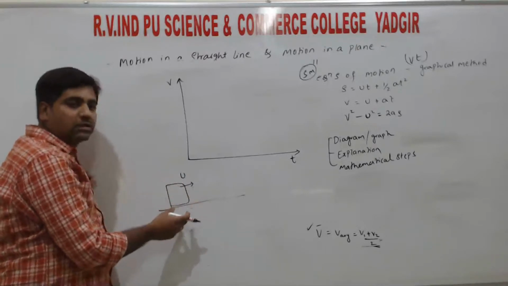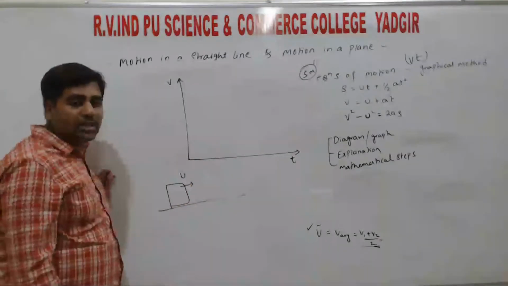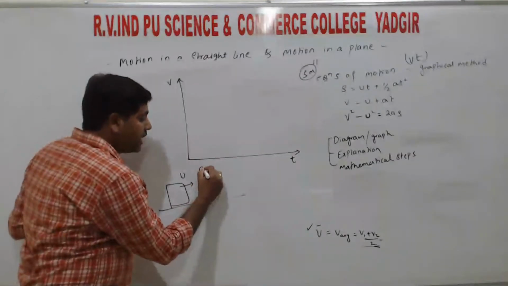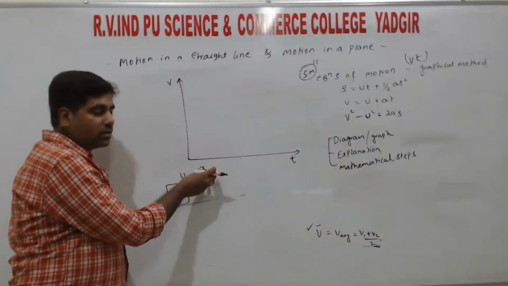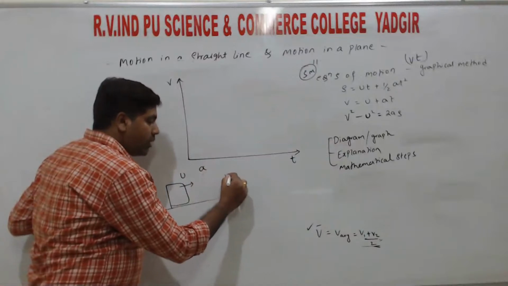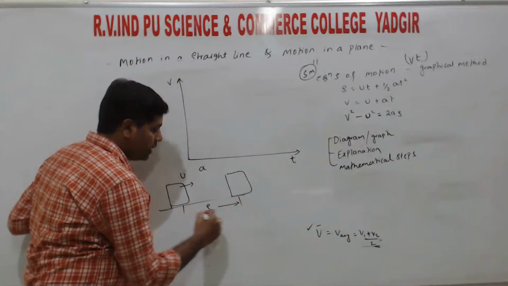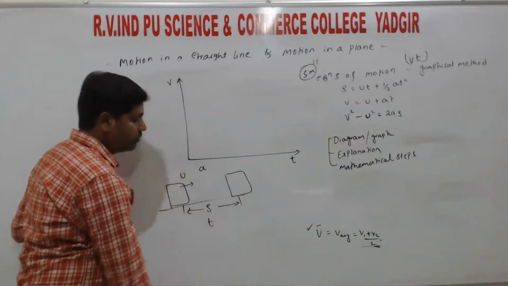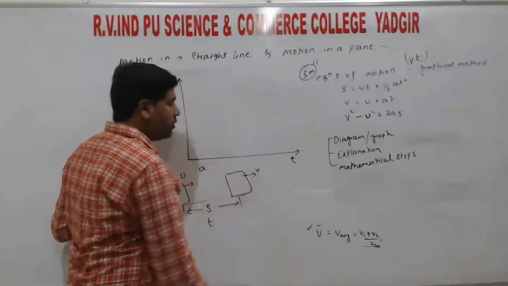So after a certain time, that means the object is moving with uniform acceleration, right? So that means a is constant, right? So uniform acceleration. After some time it covers some displacement, right, in a time t, moving with some velocity v.